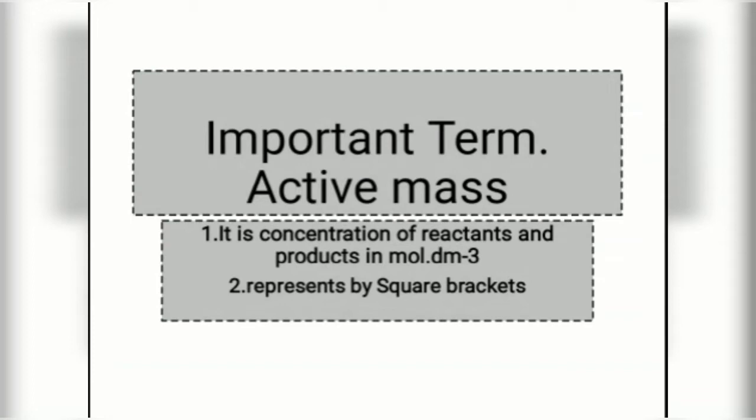Suppose you buy 5 kg of chicken, and out of that 5 kg you cook 2 kg, and the rest, 3 kg, is stored in the freezer. The 2 kg of chicken that you are going to cook is the active mass, and the rest is not. So in easy words, active mass means the reactants or substances that will take part in a chemical reaction.